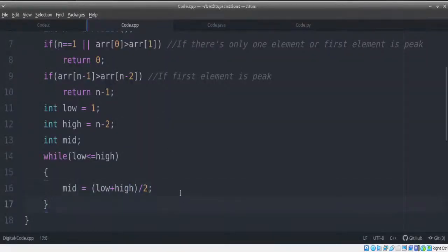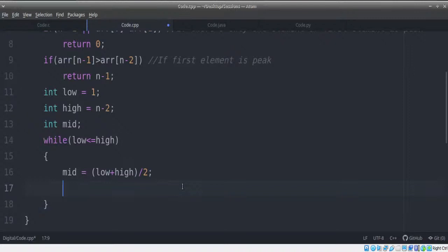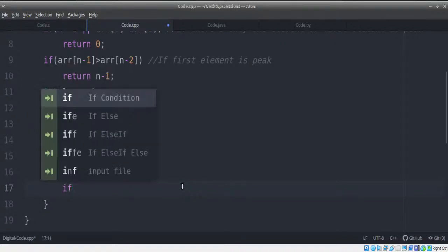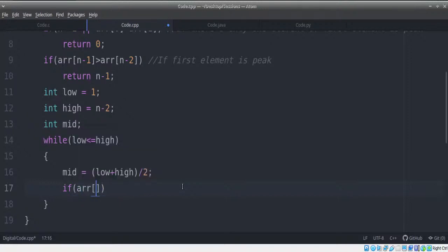Once you find out mid, you need to find if your mid element is the peak or not. We just need to check if array of mid is greater than array of mid minus 1. Sorry, not mod minus 1, guys, it's array of mid minus 1.